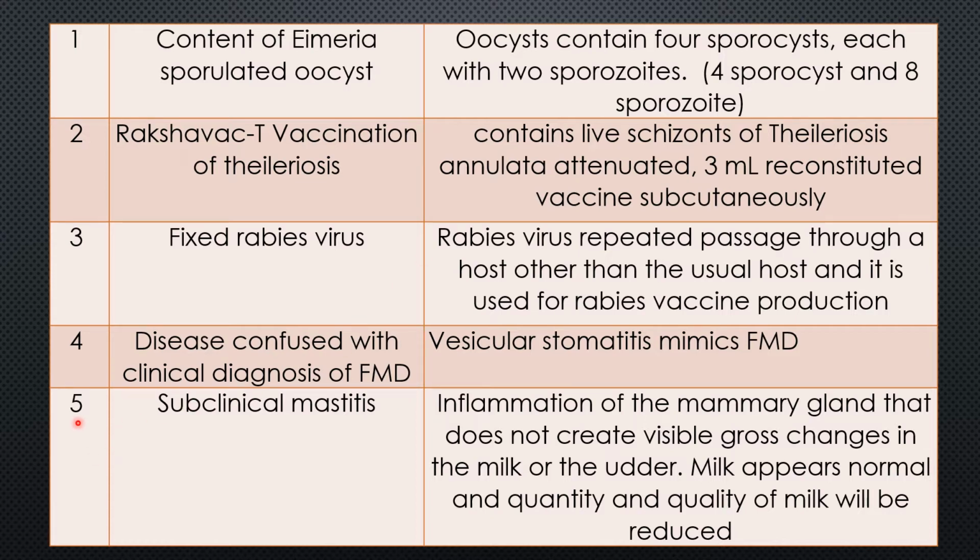Question 5. What is subclinical mastitis? Inflammation of the mammary gland that does not produce visible gross changes in the milk or the udder. So milk and udder look normal, but the quantity and quality of milk will be reduced or affected.